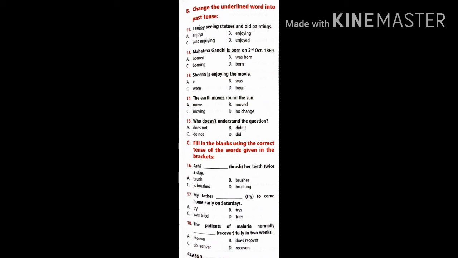Now if you read the questions: Ashi dash her teeth twice a day. That means it is a regular action. So read the questions and find whether they are regular actions or not. Then you can answer them easily. When regular actions are there, we want to use only the simple present. So changing of the verb is enough just by checking whether singular or plural. If plural, we want to use singular verb. If it is he, she, it, we want to use plural verb.